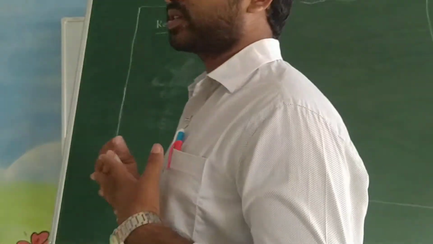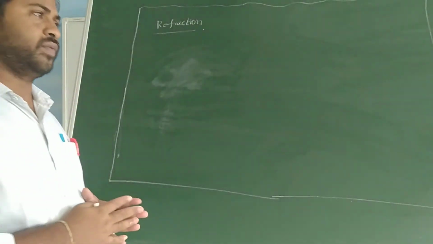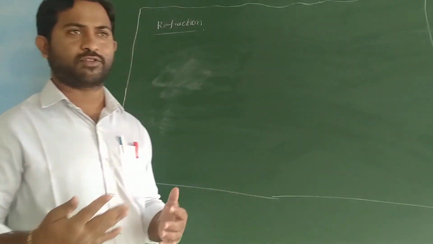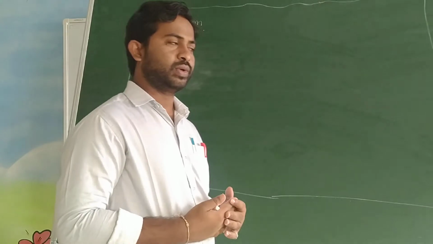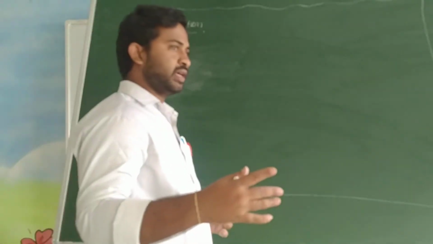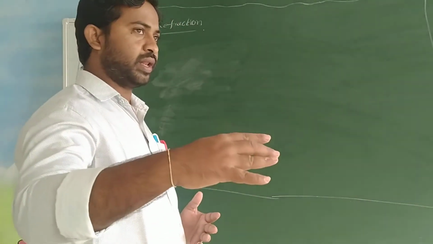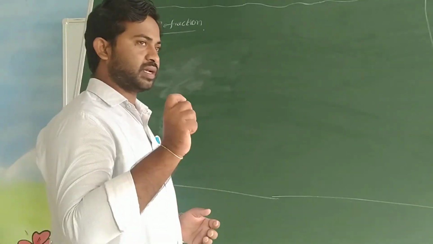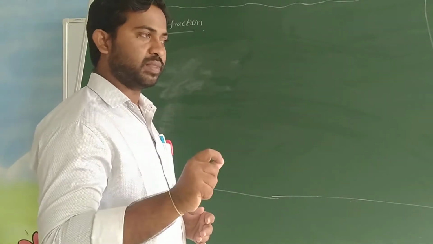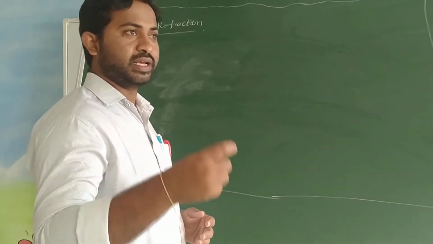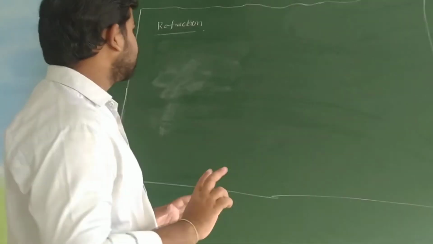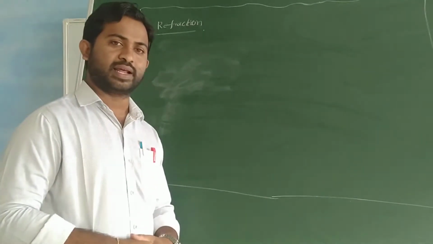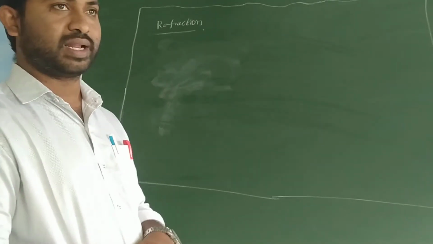Before going to discuss, we know very well that light is traveling along a straight line path. Actually, light is in the form of a wave, an electromagnetic wave. But this light travels along a straight line path as long as it is in one particular medium. In that medium, the light is traveling along a straight line.